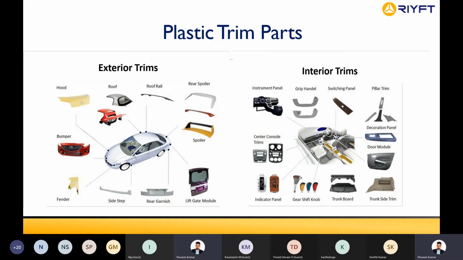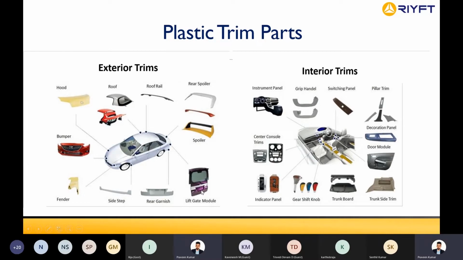So casting components, companies that make gearboxes, a lot of companies, they use Creo. But when it comes to surfacing, no, we don't use Creo in the industry. If you see the exterior trims, you have components like the hood, the roof. This is the hood. You have the roof, your roof rails, your roof rear spoilers. Your spoilers come here. And your lift gate or tailgate.